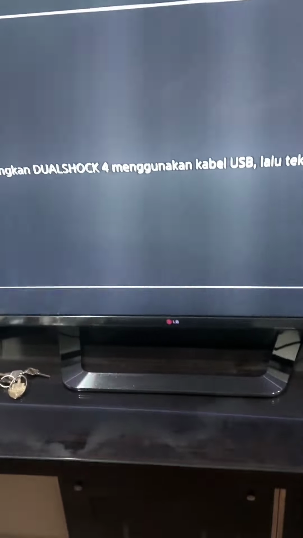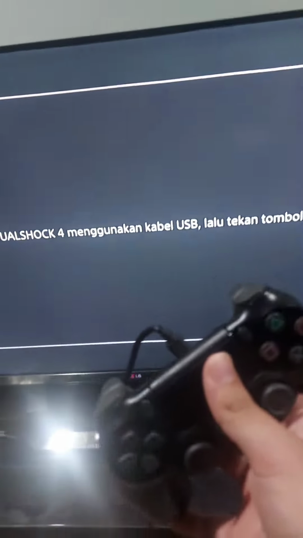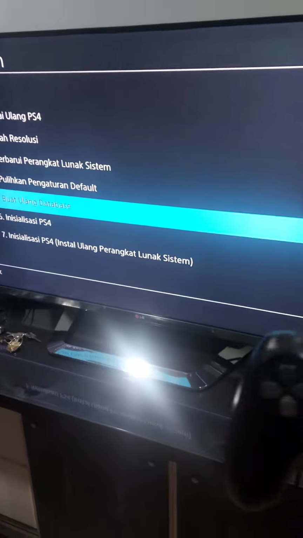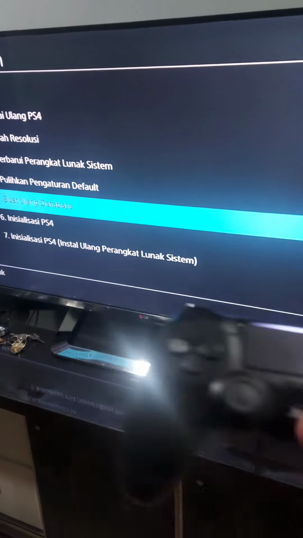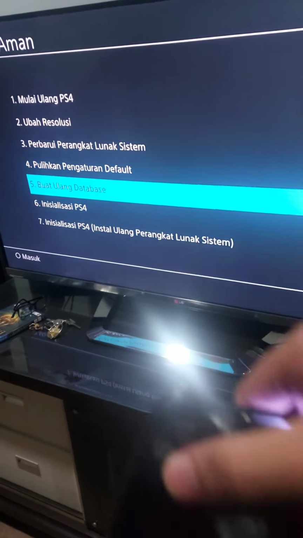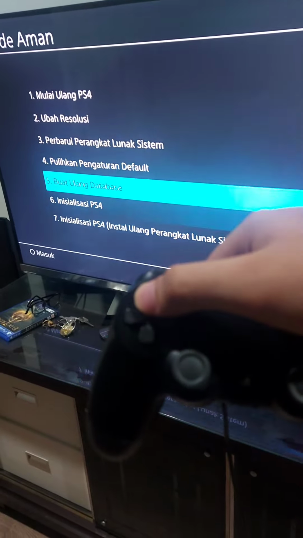Once you enter safe mode, connect your controller with USB cable so you can move around. So in safe mode, you can't move around with analog. You need to use your D-pad to go up or down.